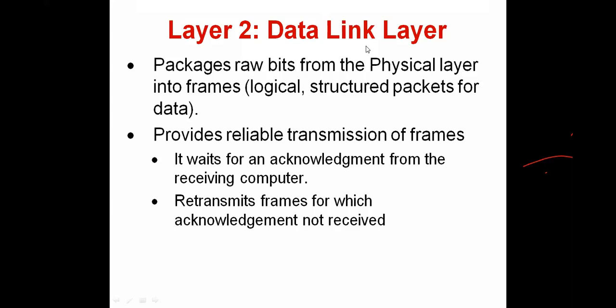The data link layer gets the data from the network layer at the sender side. At the receiver side, the data link layer gets the data from the physical layer, and the bits are converted to frames.